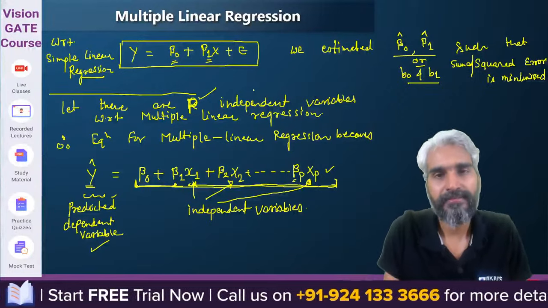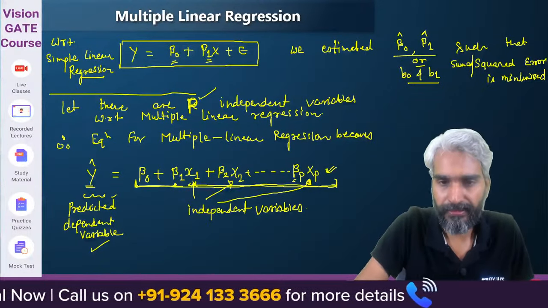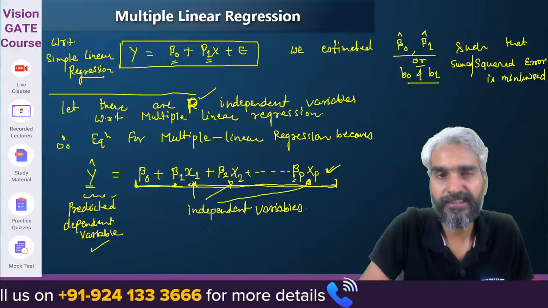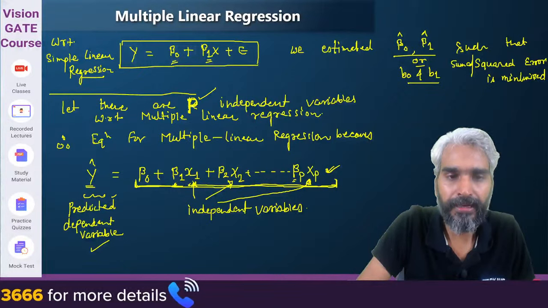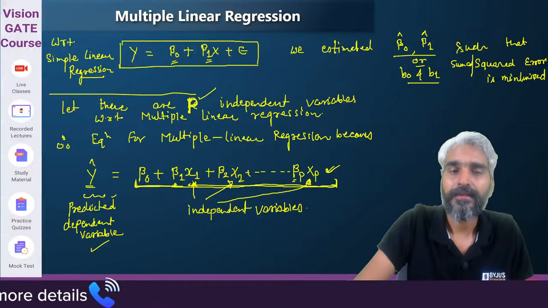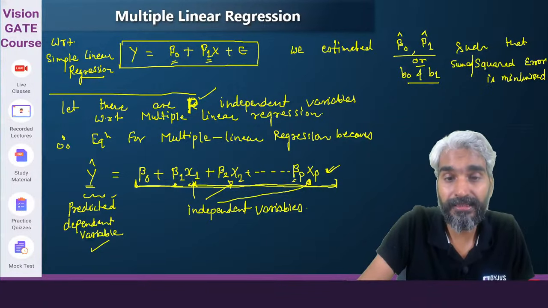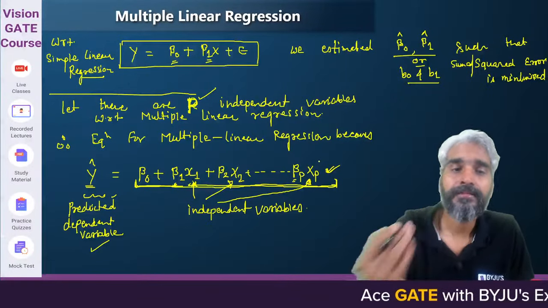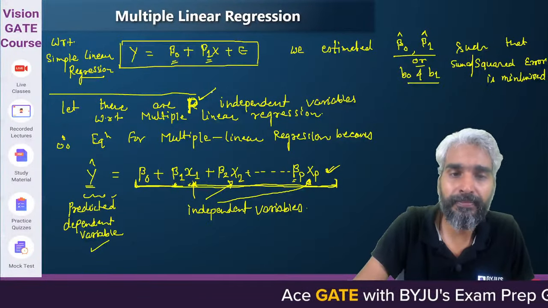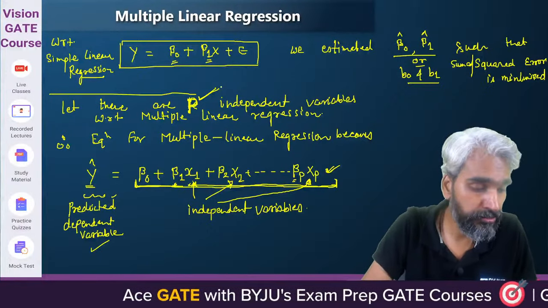I just used the suffix p, and here I have written let there be K independent variables. If I'm writing K independent variables, then this will be XK. But if I went up to XP, then there will be P independent variables. Yes or no?